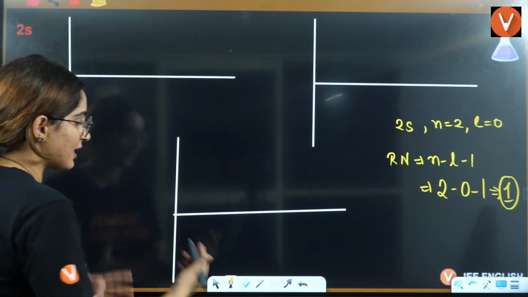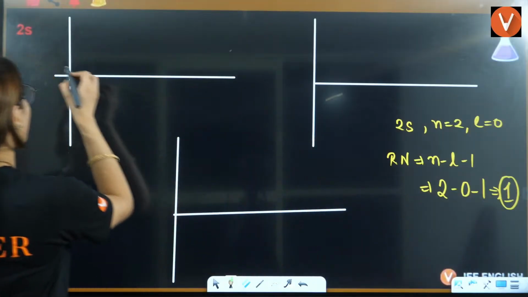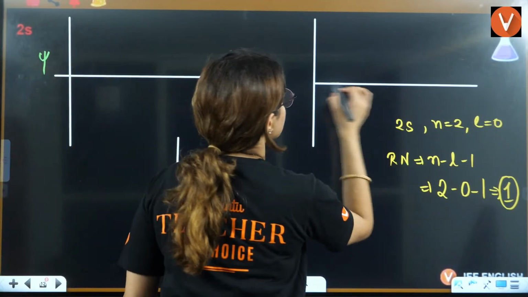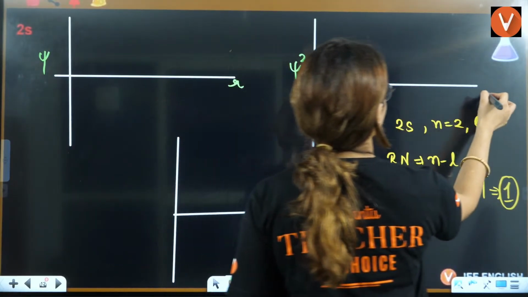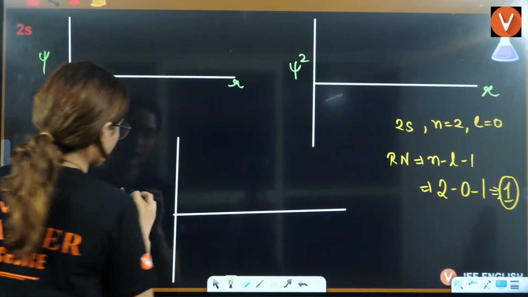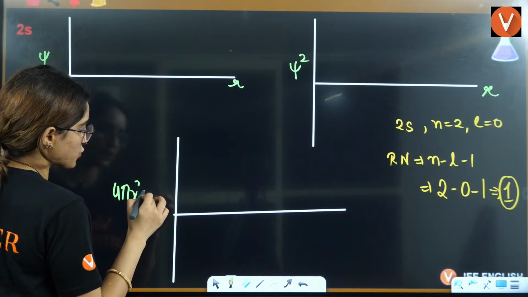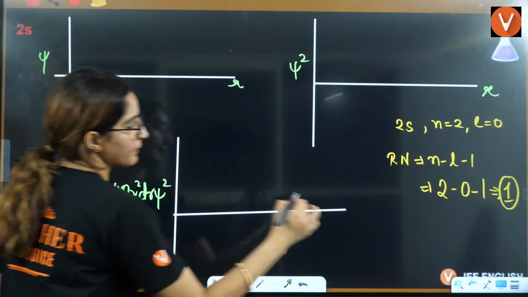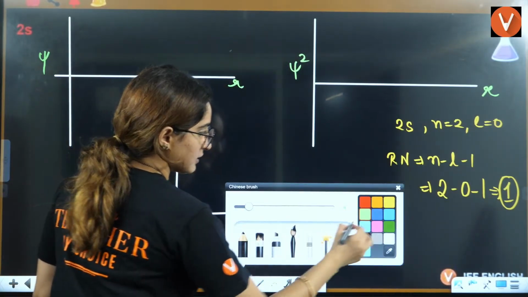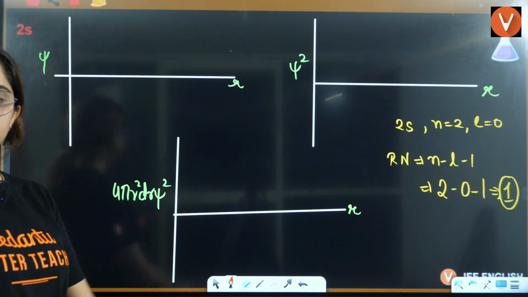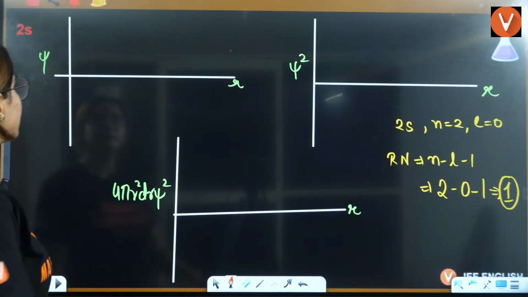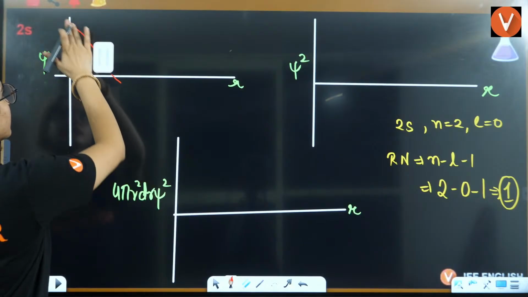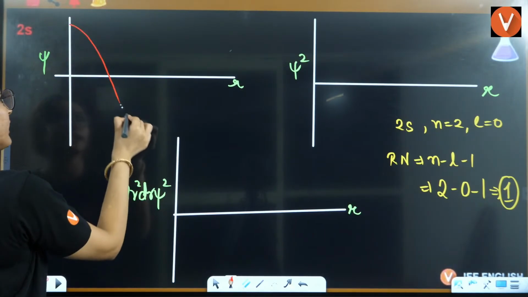Now, if we have one radial node, the first graph is psi and r, the second is psi square and r, and the third graph is between 4 pi r square dr psi square and r. One radial node means it will start from maxima, decrease, then go on the negative side.